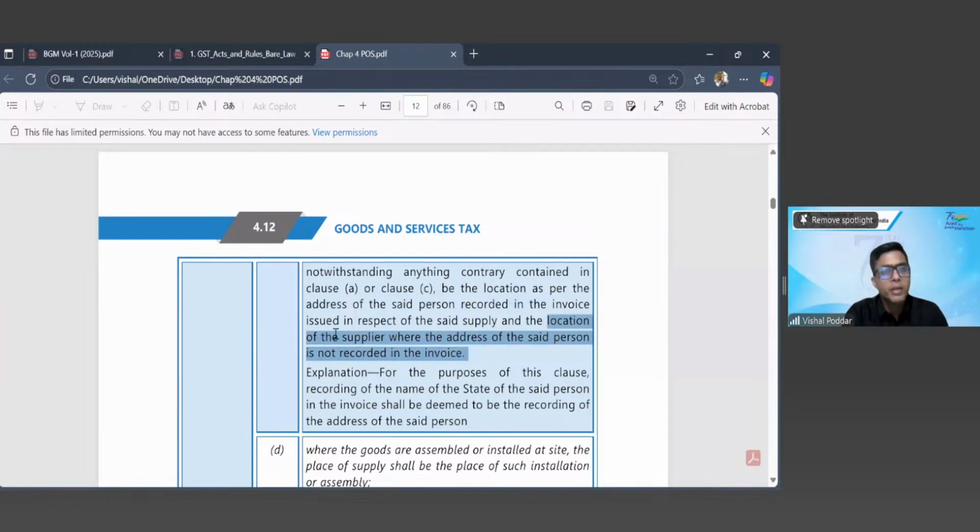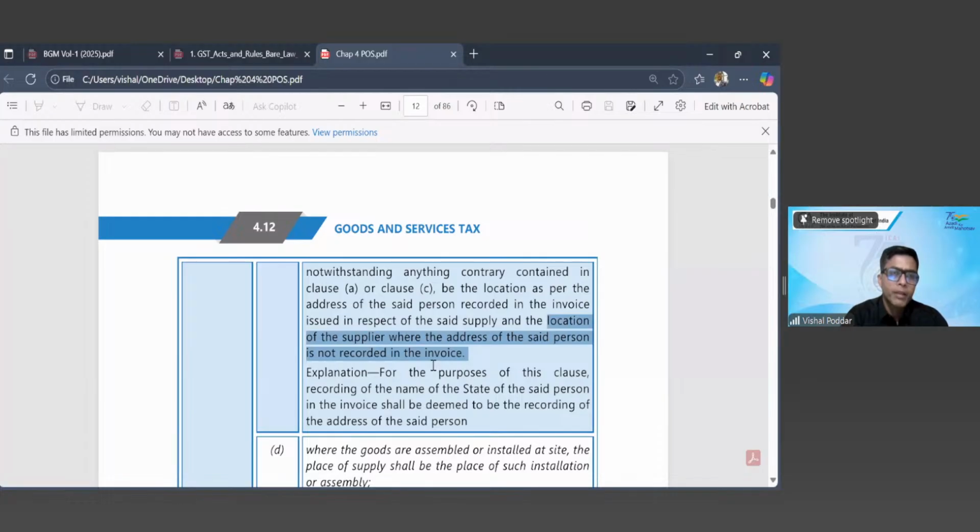So shopkeeper's address is already the location of supplier, and the same location becomes the place of supply, where the address of the buyer is not recorded in the invoice. So where the buyer's address is not there in the invoice, the place of supply will be the shopkeeper's address. So by default, on all his sales, he or she will be charging C plus S.